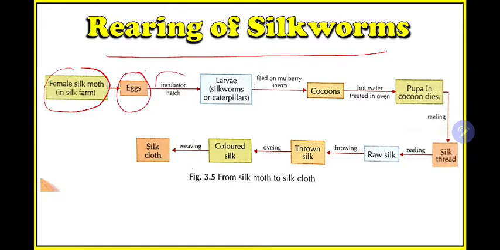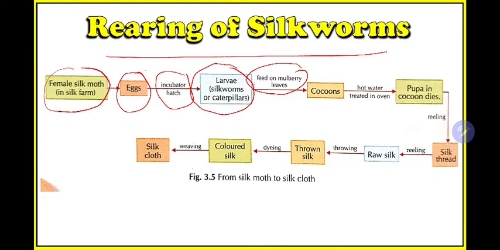Then we'll give suitable temperature, humidity, and hygienic conditions to these eggs, and we'll provide an incubator to maintain the high temperature. Then under the incubator these will develop into larvae, that is the caterpillar or silkworm. Then we will provide them food for growth, that is the chopped leaves of mulberry plants.